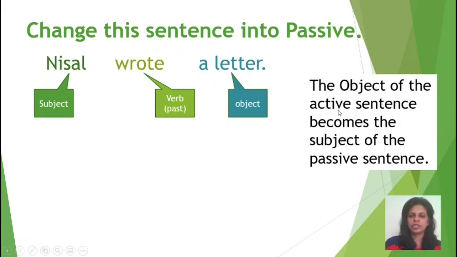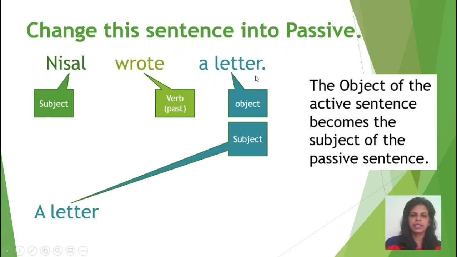When you are changing this into passive, the object of the active sentence becomes the subject of the passive sentence. A letter is the object of the active sentence and in this passive sentence, a letter becomes the subject.